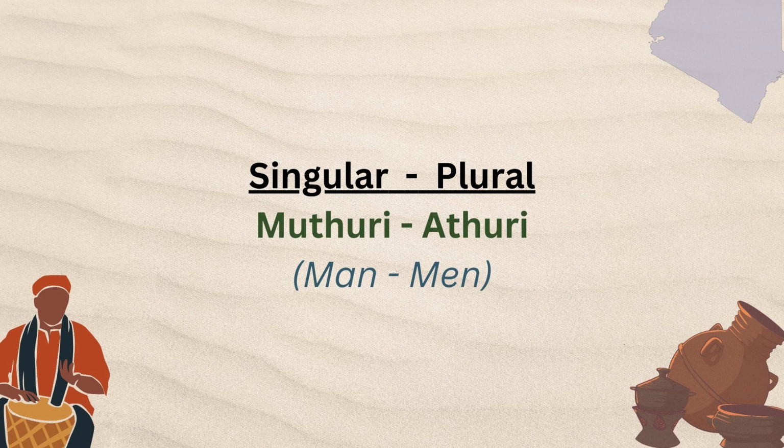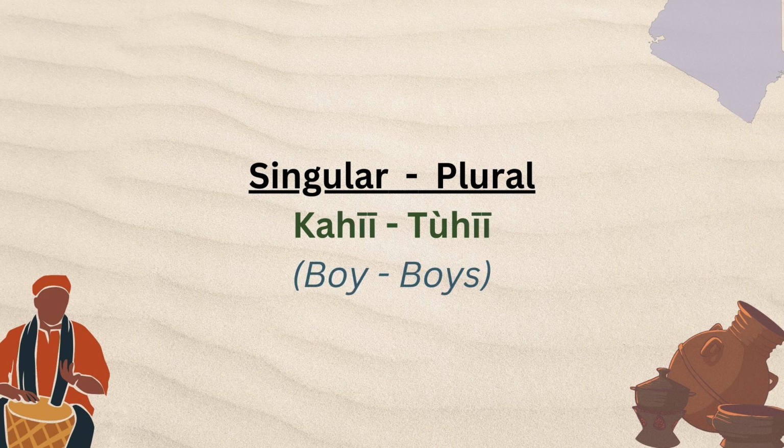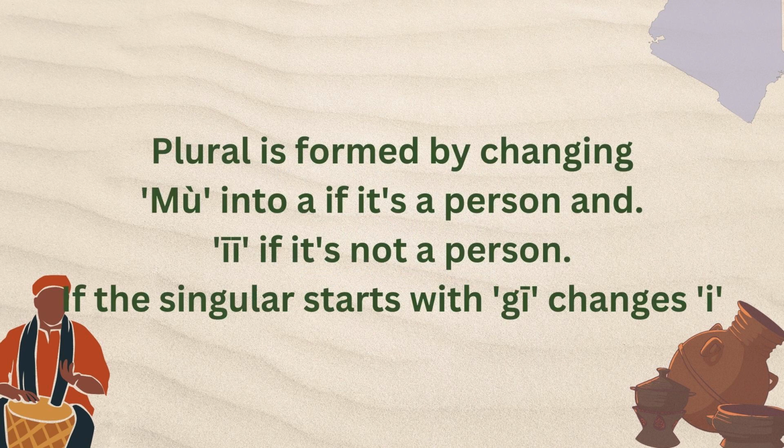Plural, athuri, men. Singular, kairetu, a girl. Plural, toiretu, girls. Singular, kahii, boy. Plural, tohii, boys.